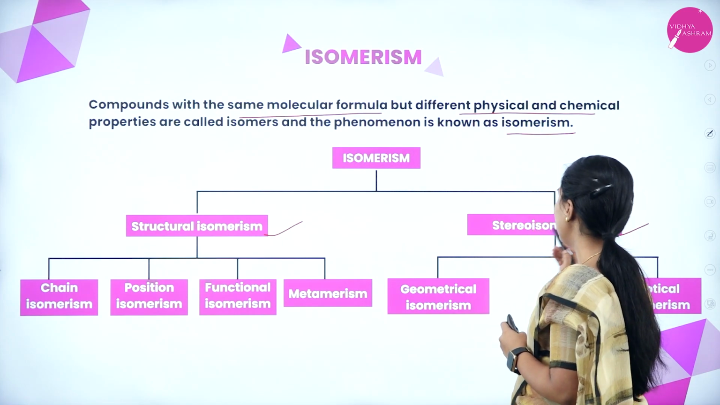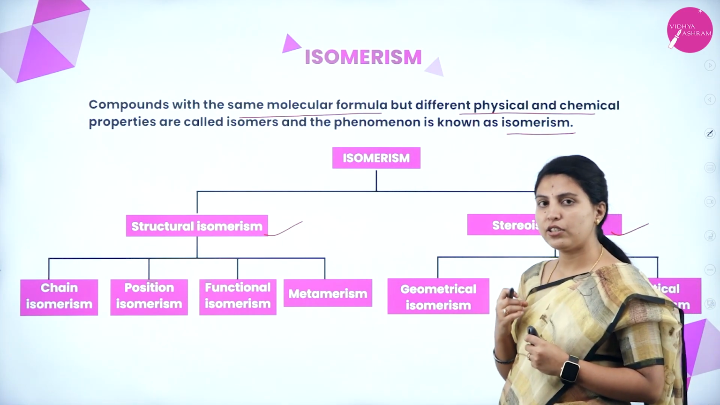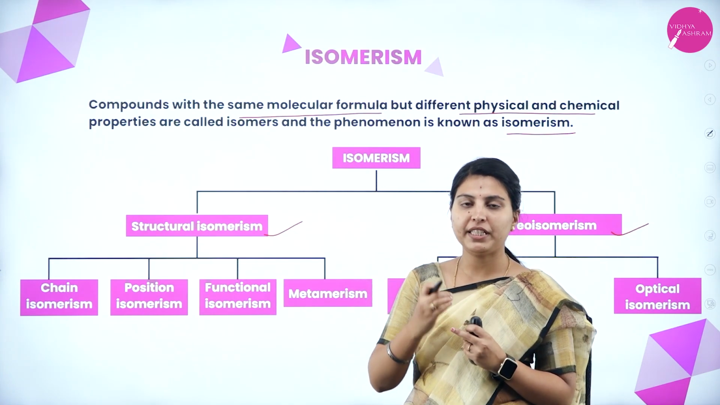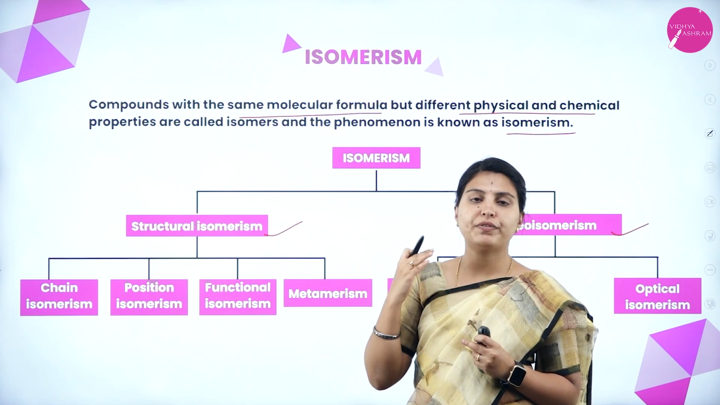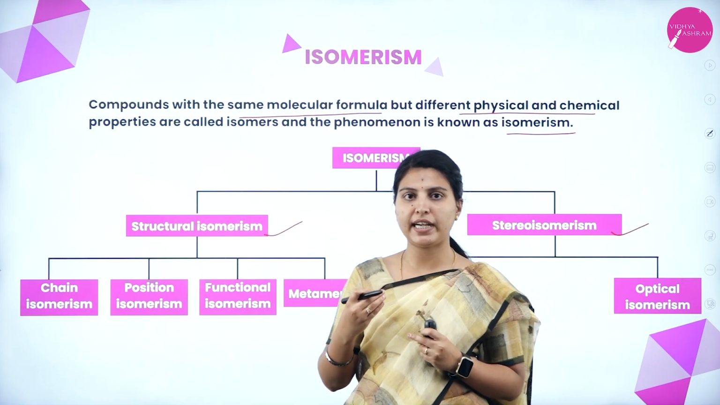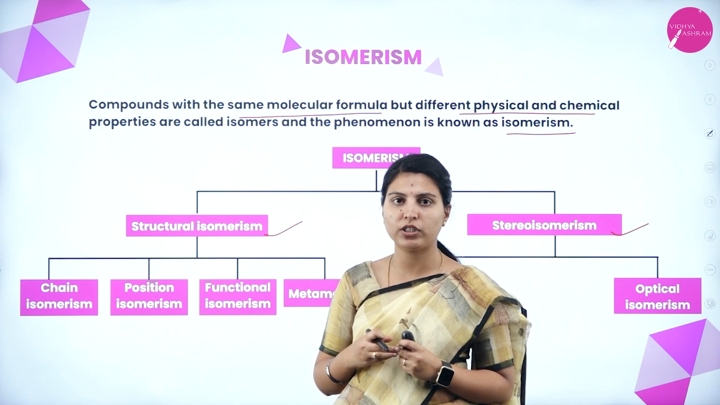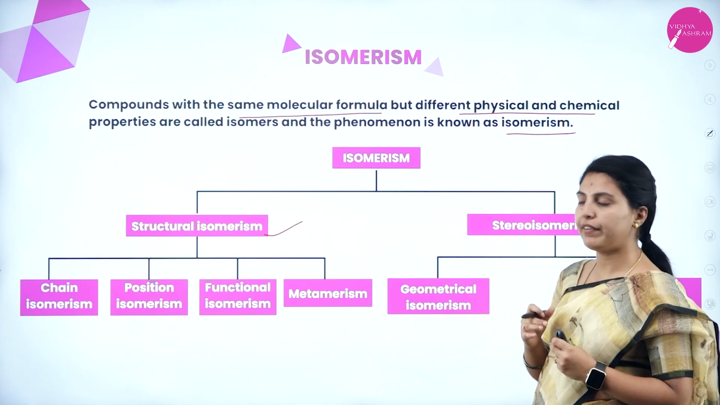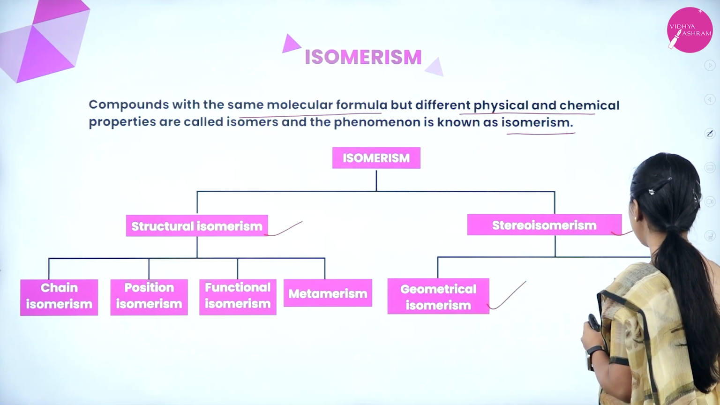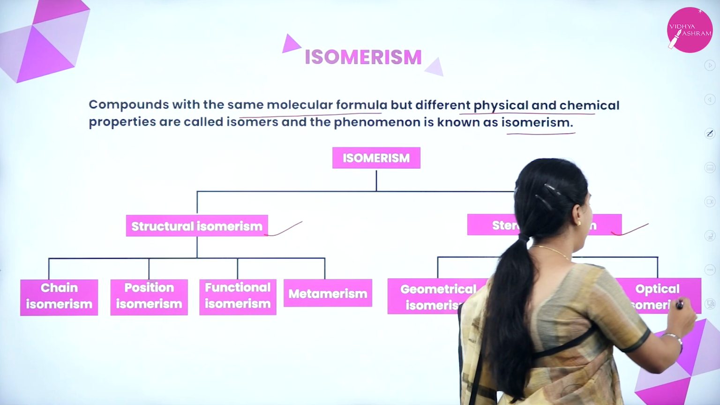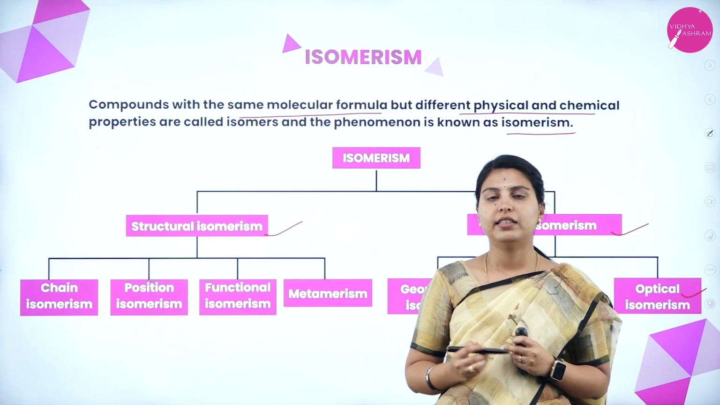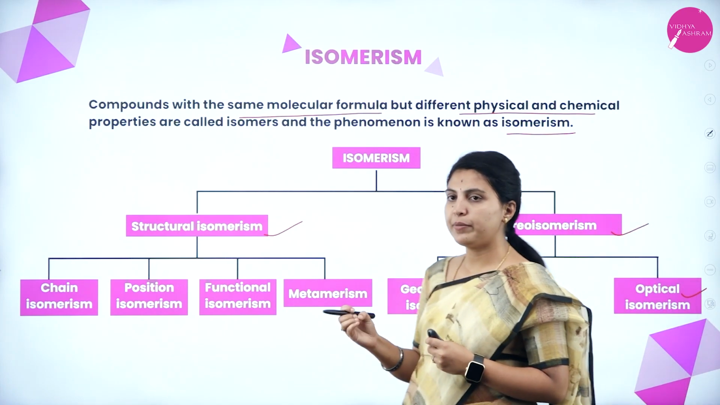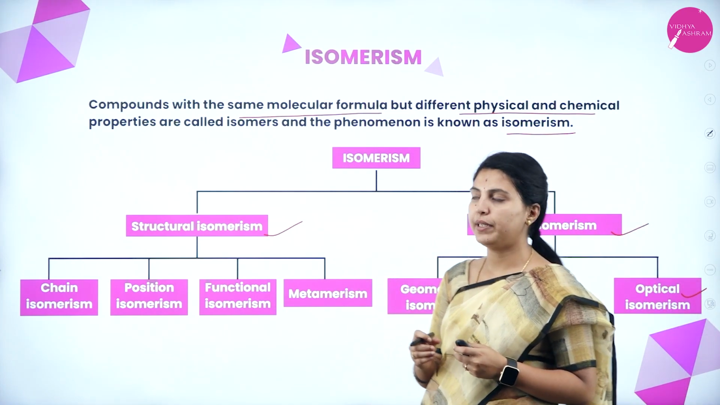Now stereoisomerism. In this isomerism you will study the molecular structure, meaning the orientation of the molecule will be seen: one atom will be above the plane, one atom will be below the plane. Those kinds of isomers will be seen here. It is also further divided into geometrical isomerism and optical isomerism. This is about isomerism. Now, we will see the types of isomerism with examples.